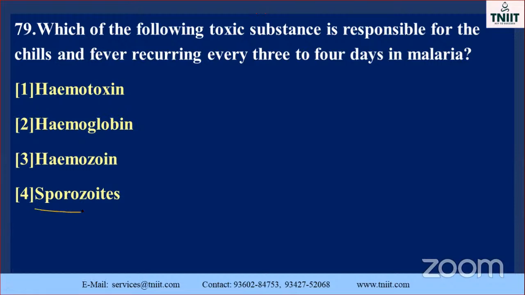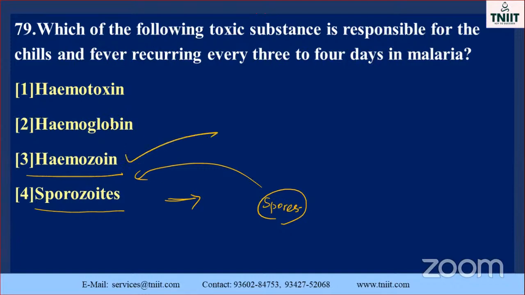That condition is called sporocide, the spore stage. Hemozoin, don't forget, is the correct option. Hemotoxin will not come, hemoglobin will not come. Regarding malaria, how many types are there? There are 4 types of malaria.